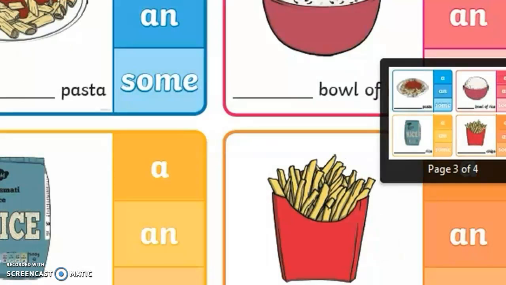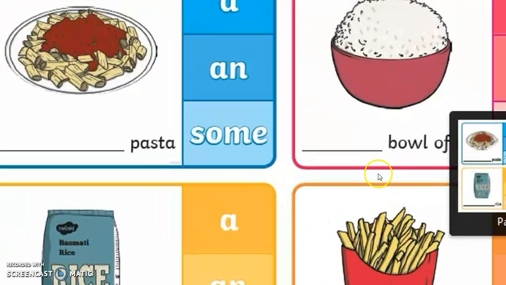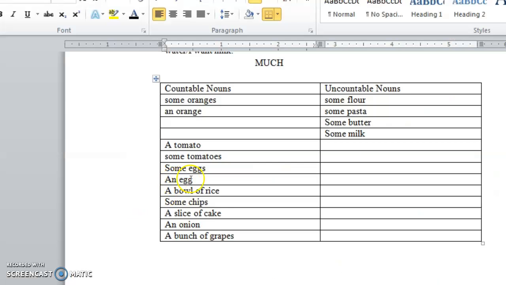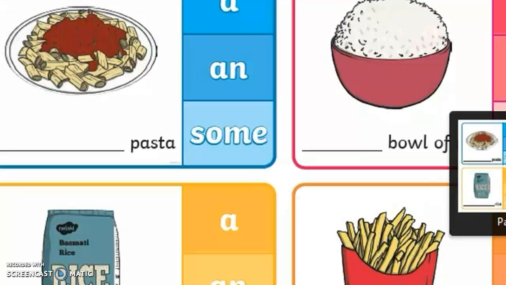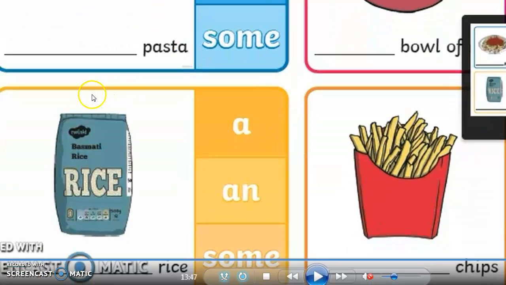Okay, here we go. We have pasta. Pasta is uncountable, so we use some with it. Bowl of rice: we're not counting the rice, we're counting the bowls. It's countable. So a bowl of rice, some pasta. Then we have rice. Rice alone cannot be counted. Rice is uncountable, but the bowl is countable.